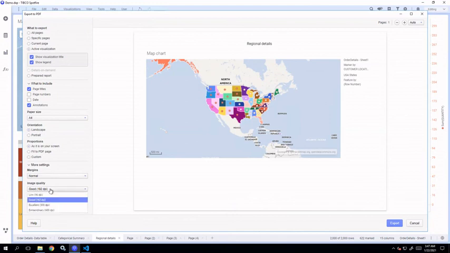You can select the image quality in which you want to export, from low to extraordinary. Okay, so this is how you can export to PDF using these different options.